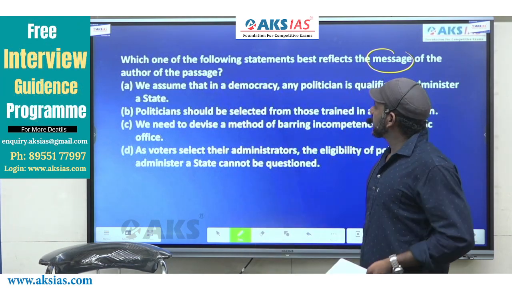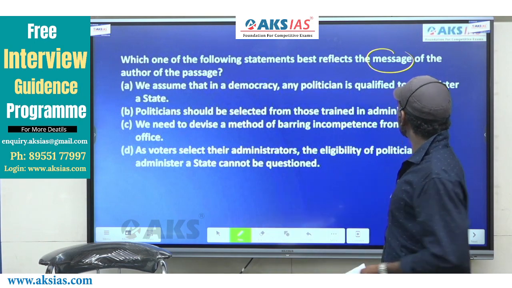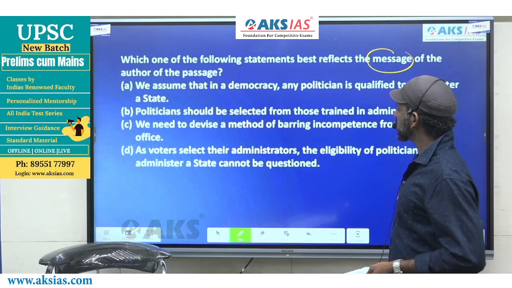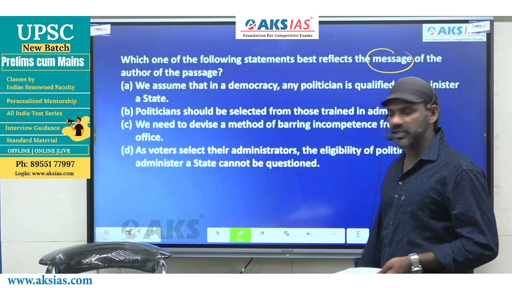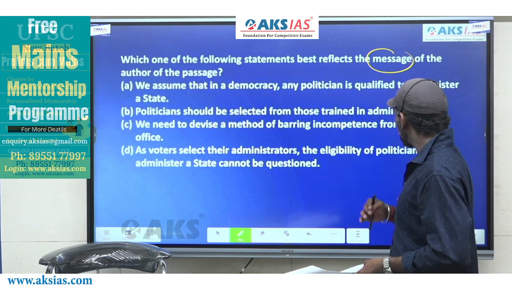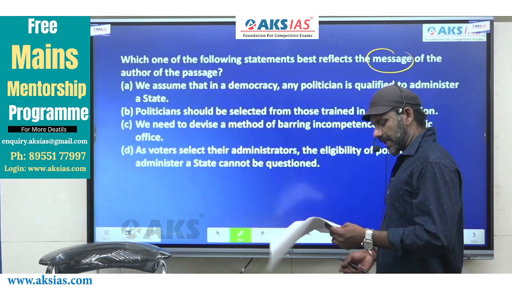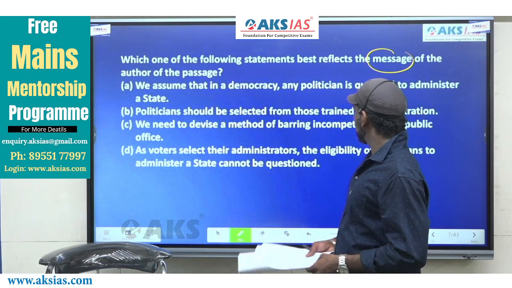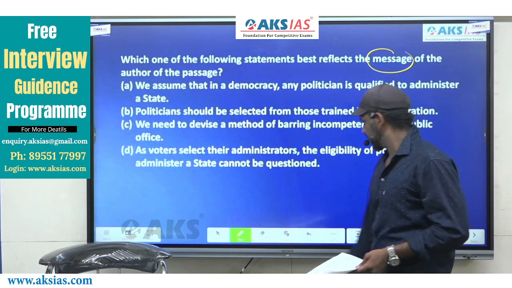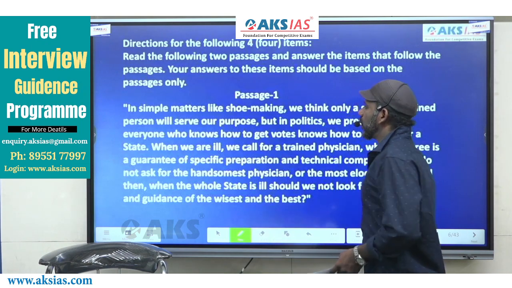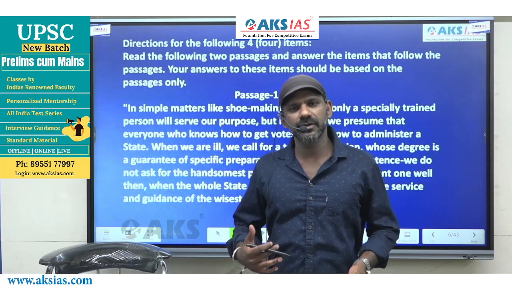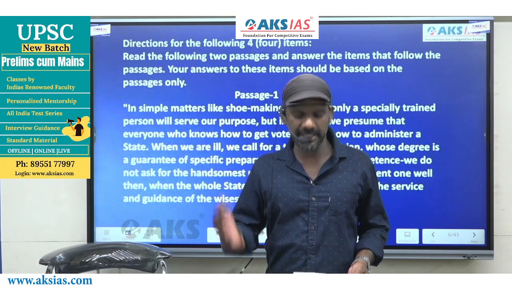A says, we assume that in a democracy, any politician is qualified to administer a state. B says, politicians should be selected from those trained in administration. C says, we need to devise a method of barring incompetence from public office. D says, as voters select the administrators, the eligibility of politicians to administer a state cannot be questioned. Now, you may come across more than one option that is correct as per the passage. But we need to answer to the question, right?